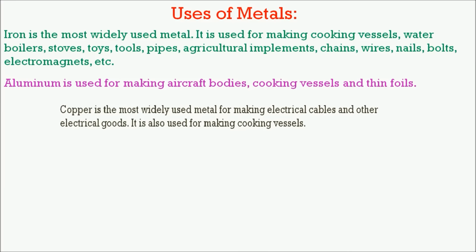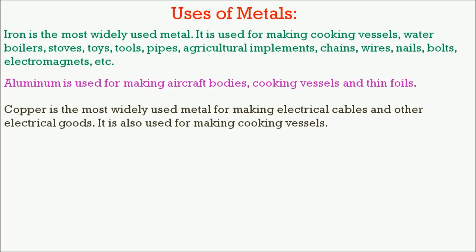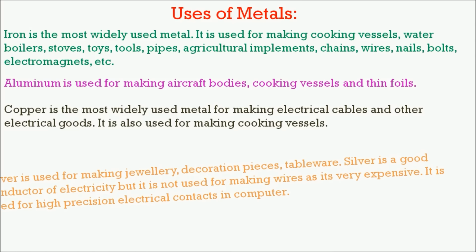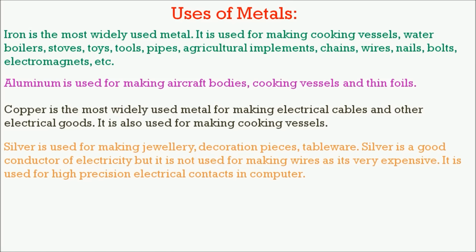Aluminium is used for making aircraft bodies, cooking vessels, and tin foils. Copper is the most widely used metal for making electrical cables and other electrical goods. It is also used for making cooking vessels. Silver is used for making jewelry, decoration pieces, tableware. Silver is a good conductor of electricity, but it is not used for making thin wires.